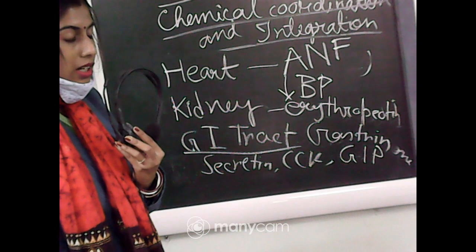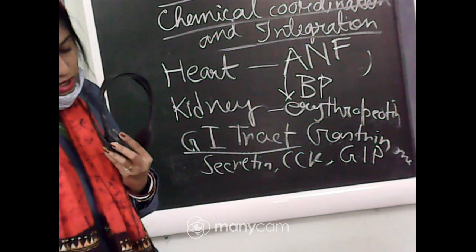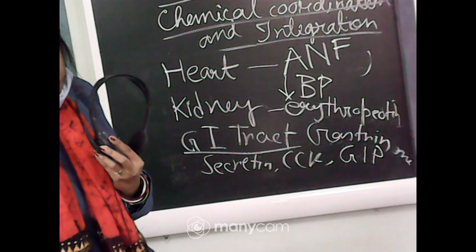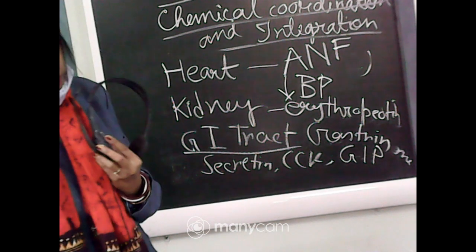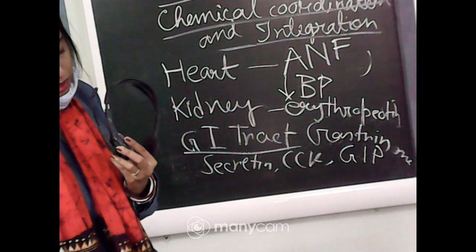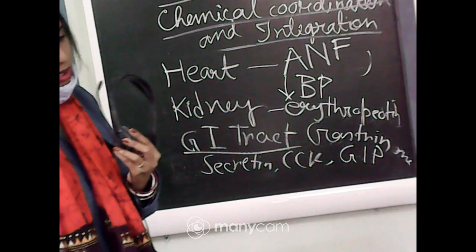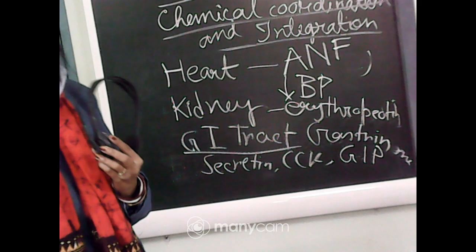Since it works on the pancreas and gallbladder, its function is related to the secretion of pancreatic enzymes and bile juice. That is the main function of CCK.